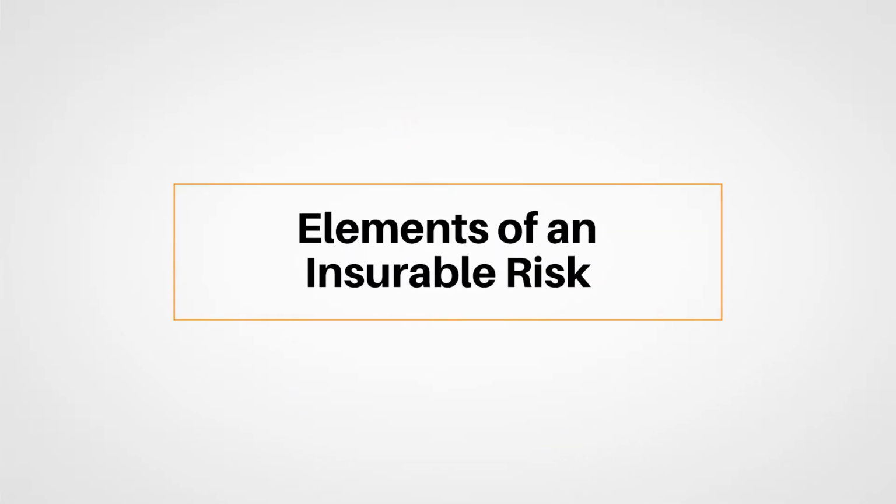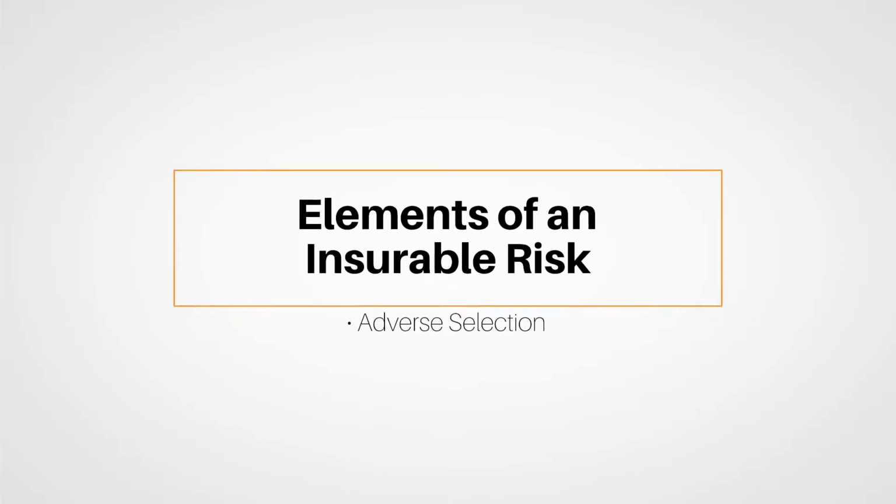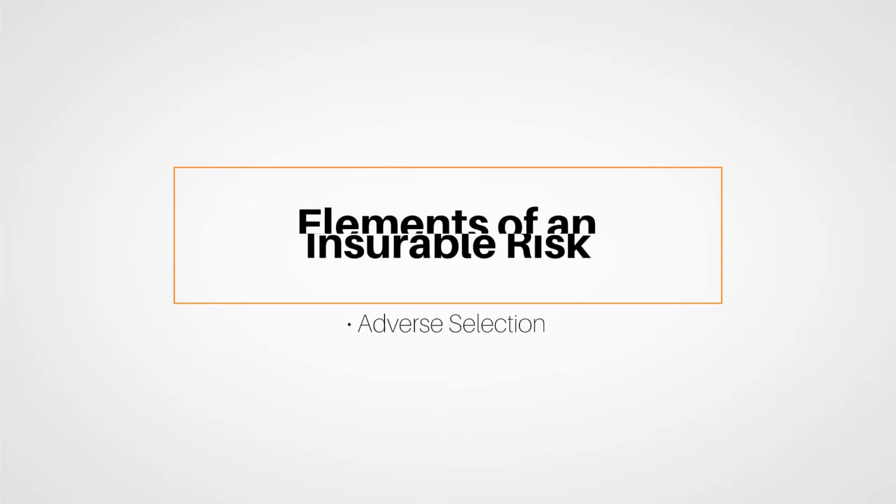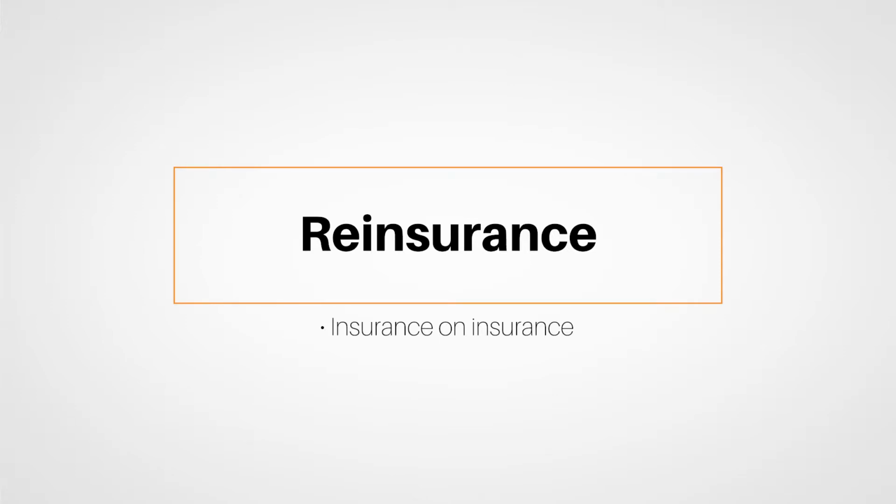We continue with the section on elements of insurable risk, such as adverse selection. A carrier doesn't like being selected adverse to their own best interests. We also talked about reinsurance, which is basically insurance on insurance. We looked at different types of agents and carriers, such as independent, captive, and exclusive agents, who only sell for one insurance company. Private and government coverages were discussed, as well as admitted versus non-admitted insurers, and you learned that retail agencies are different from general agencies.